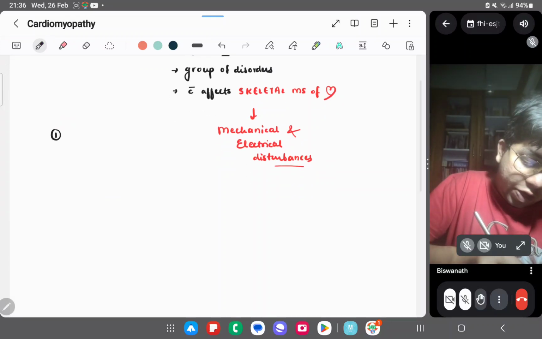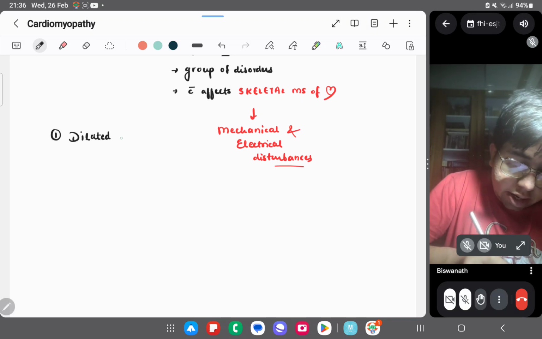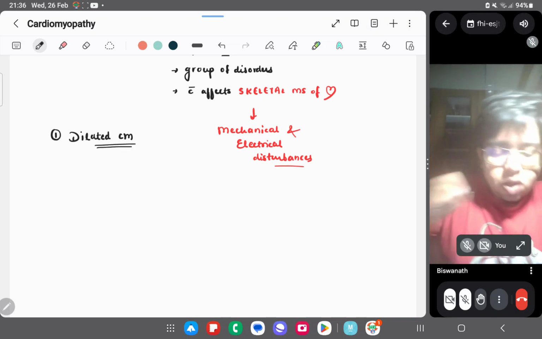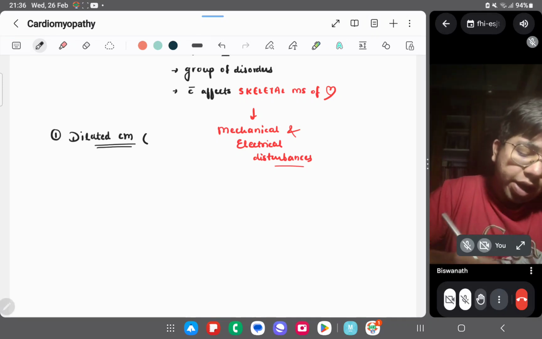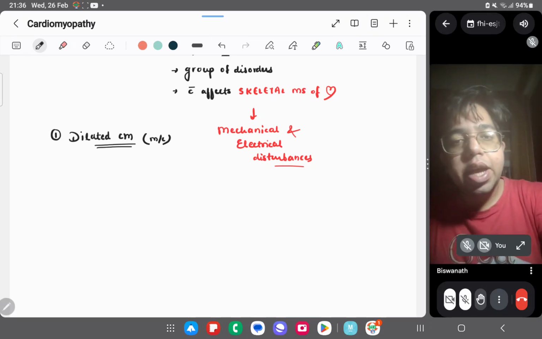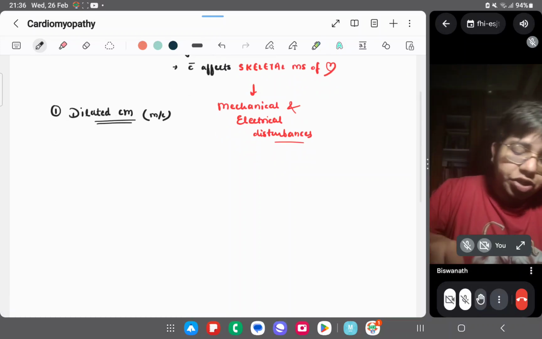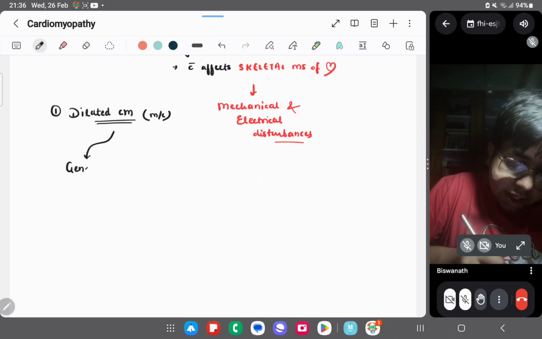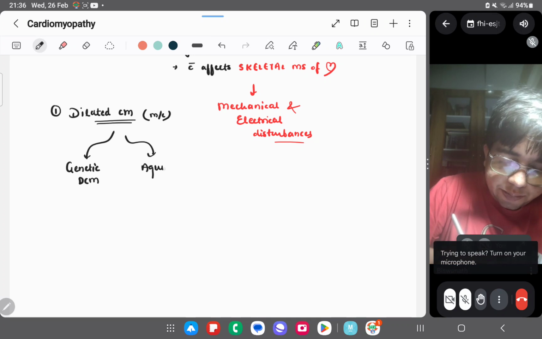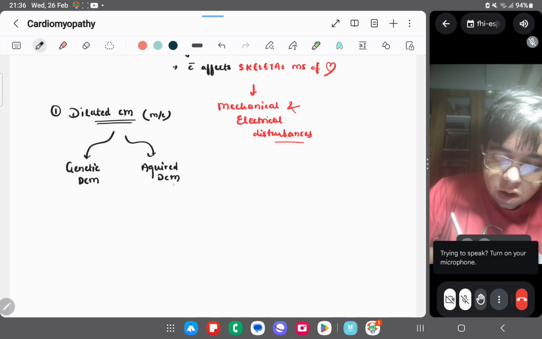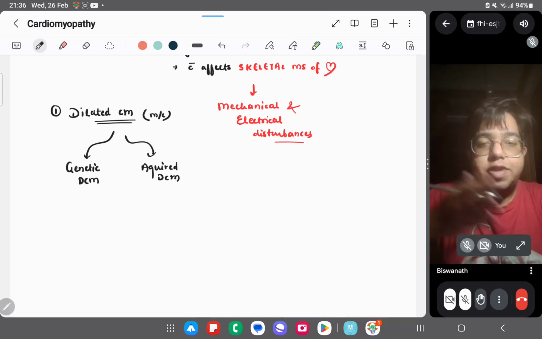The first one I'm starting with is dilated cardiomyopathy. Basically, this is the most common type of cardiomyopathy, and we can have some genetic causes as well as some acquired causes of this condition. We can either have genetic DCM or acquired DCM, right? So we can have genetic causes and acquired causes.